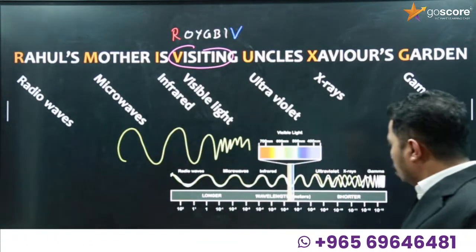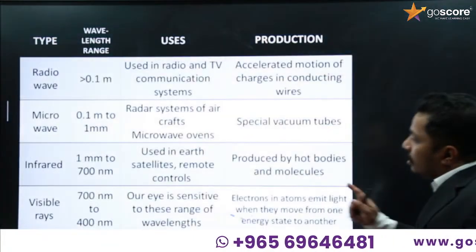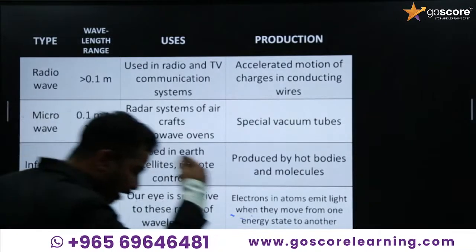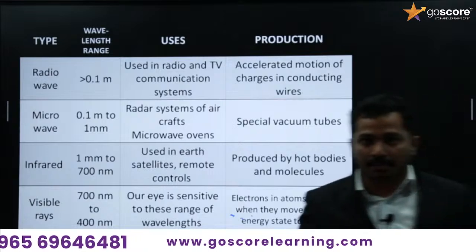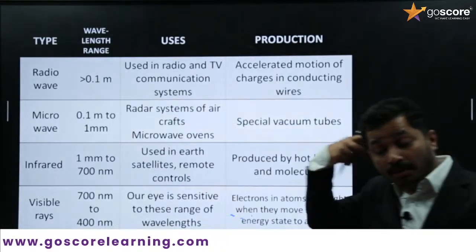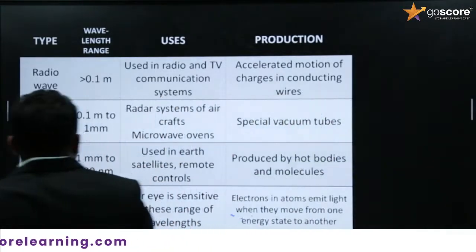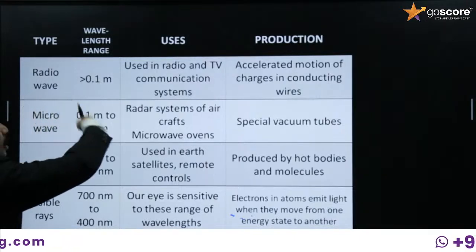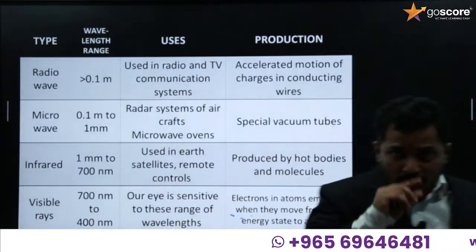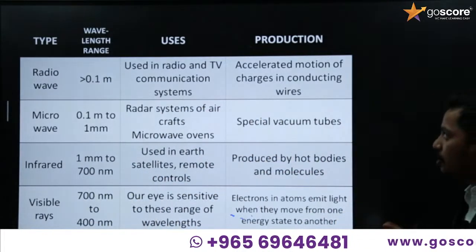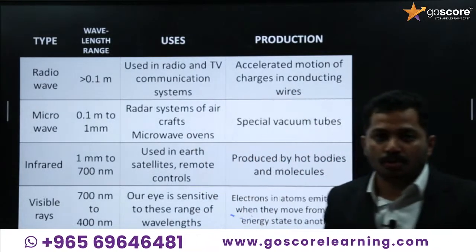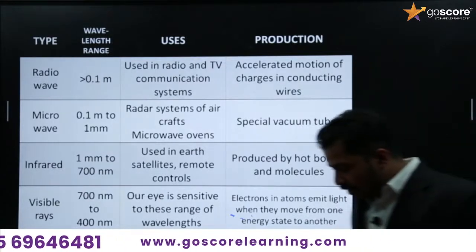Got it? Other than this, we have to remember this table. This table is very important, and in every question paper, either compartment exam or any of the sets, a question can be asked from this table. Very important, so don't skip it. It is about the type of wave, the wavelength range and frequency range, which should be learned by heart, and their use and how they are produced. These are repeatedly asked questions. This is the last table of the chapter.